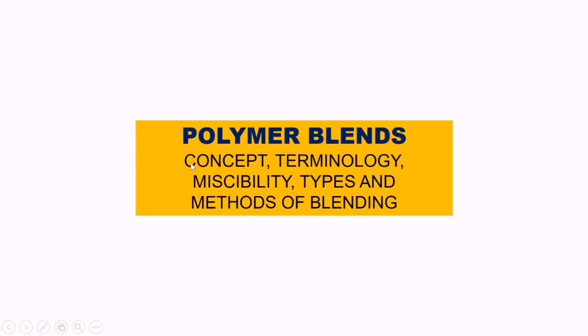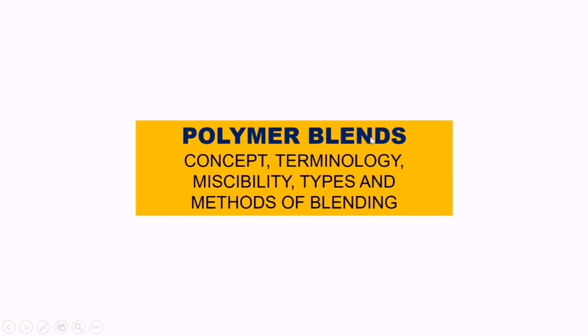So before going to polymer blends, first of all we have to look at why the blend is required, because a number of materials are available in plastic technology.